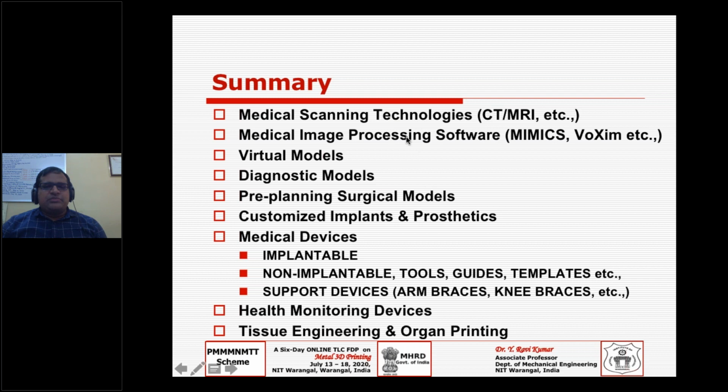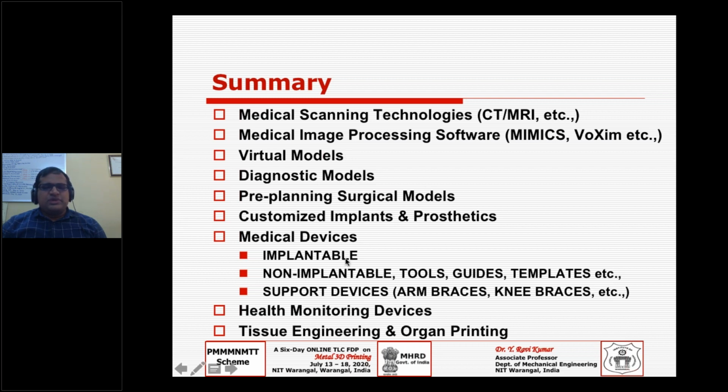It should be improved using software, and then you may get a virtual model initially. I'm trying to put all the applications here in order of priority: virtual models, diagnostic models, pre-planning models, customized implants and prosthetics. And of course that is about the models, but you can also develop devices.